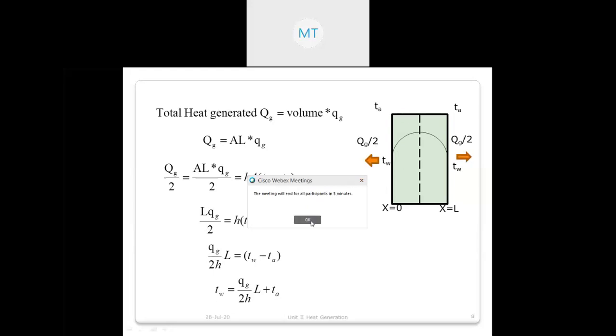Okay, only 5 minutes are remaining. I will repeat this part in the next lecture also, but we have time. You listen to this. Whatever heat is generated, the same heat is being convected, and the second lecture will be tomorrow, not now. One thing you remember, this is the convected part. Okay, this is the generated part.